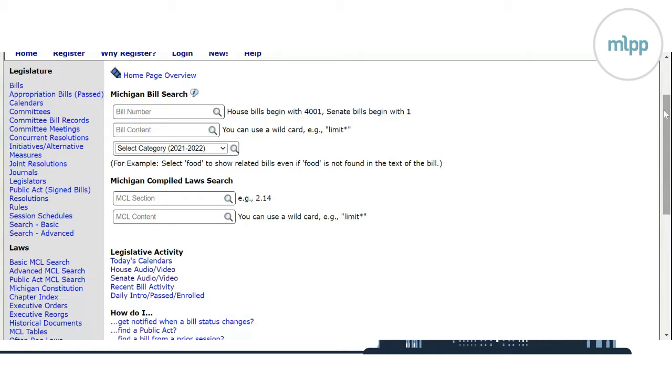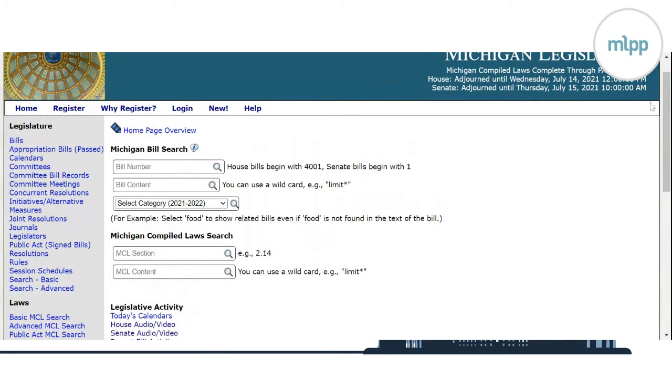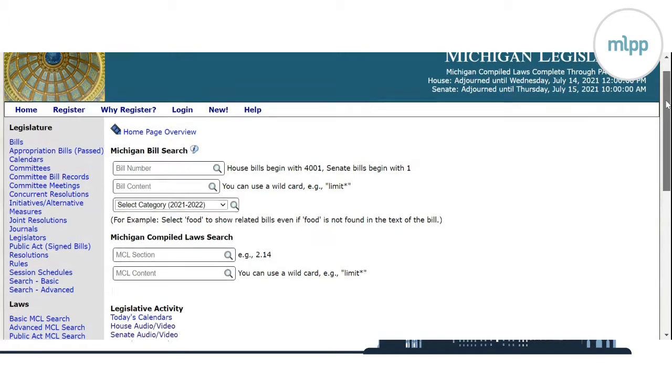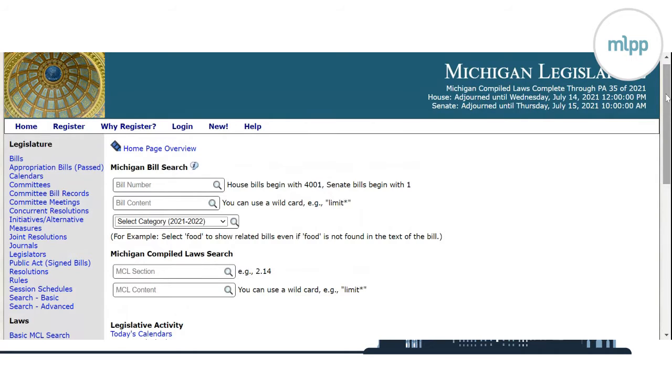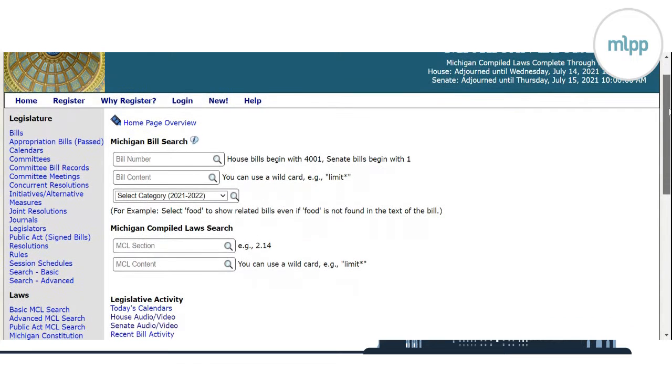So this is the landing page where you can search a bill by number. This is helpful if you already know the legislation. If you're familiar with the bill, you know the bill number, you can just throw that in here. But if you don't know that number, this is not your best bet.